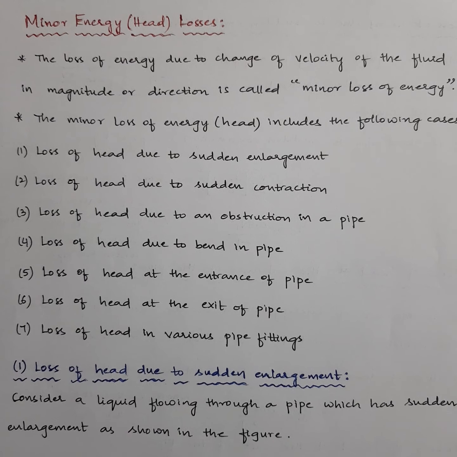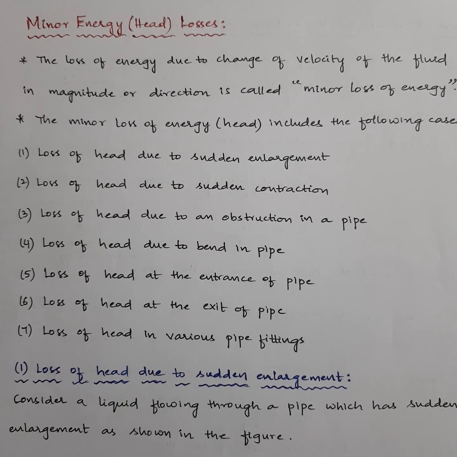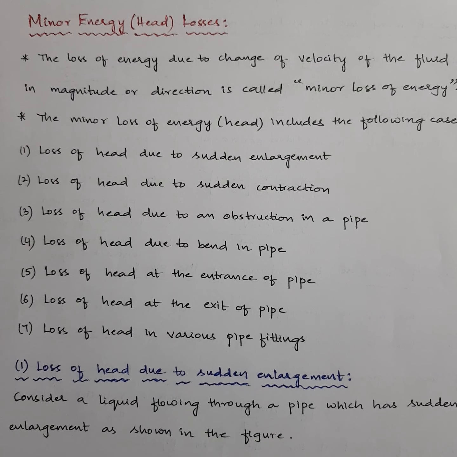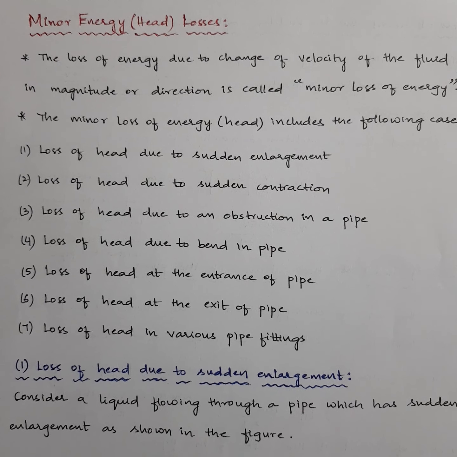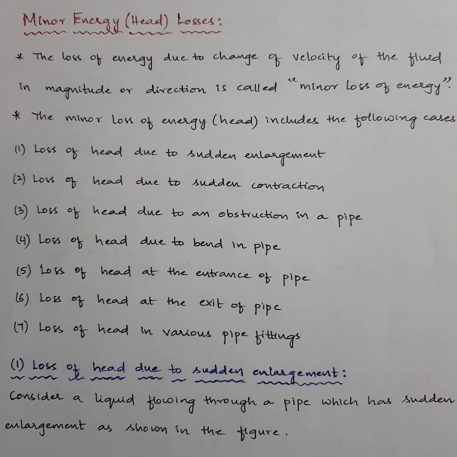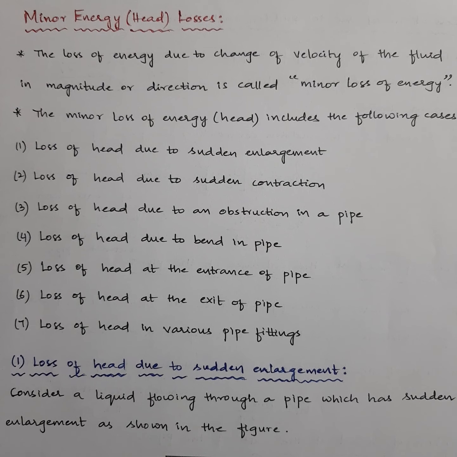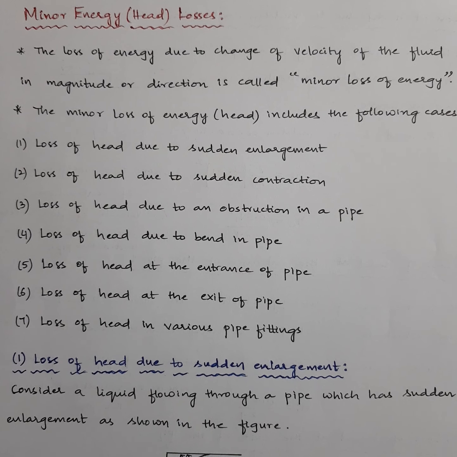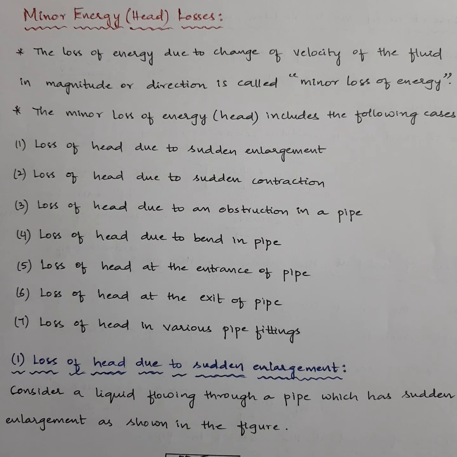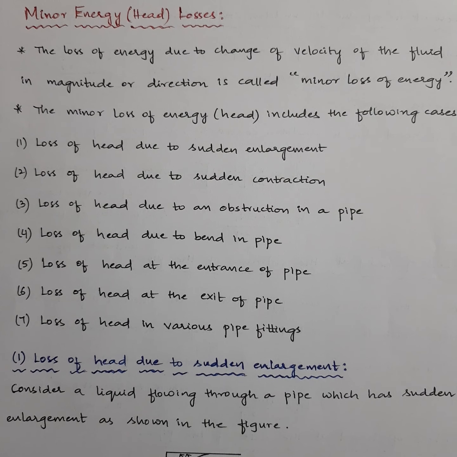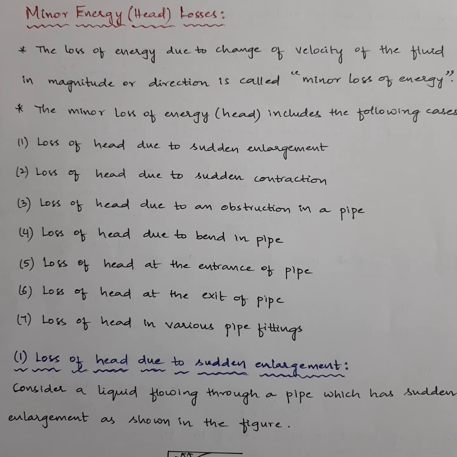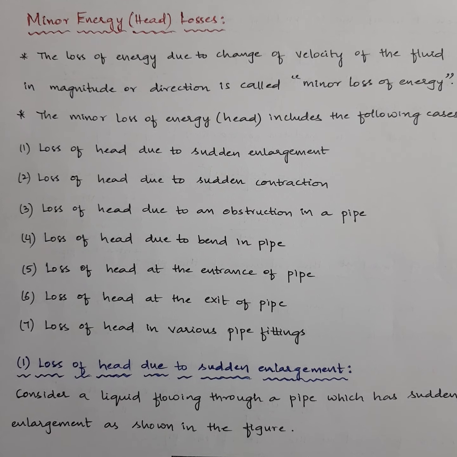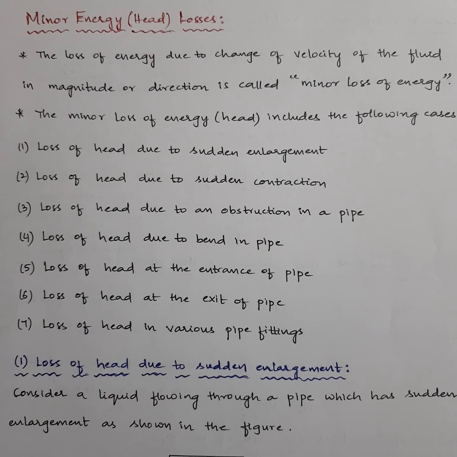The first one is loss of head due to sudden enlargement. Meaning if the pipe enlarges suddenly, there could be a possible case of loss of head. Second case is loss of head due to sudden contraction. If the pipe suddenly contracts into a smaller pipe, there could be a case of head loss. Next is loss of head due to an obstruction in the pipe. If there is any obstacle in the flow, there could be a loss of head due to sudden decrease in the area near the obstacle. Next, loss of head due to bend in the pipe. If you have any pipe bend, then there also you may have a case of head loss.